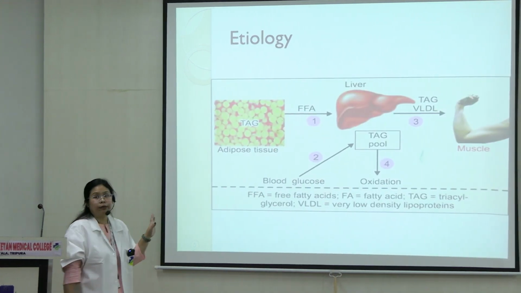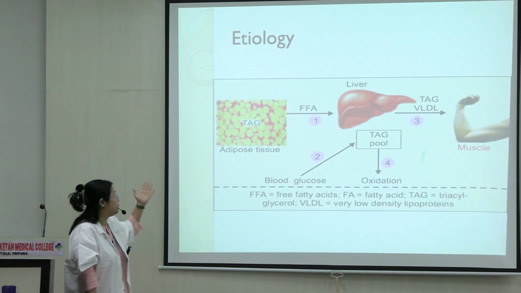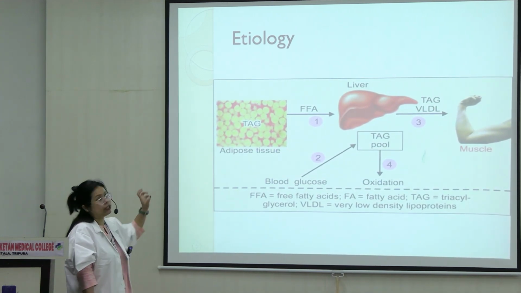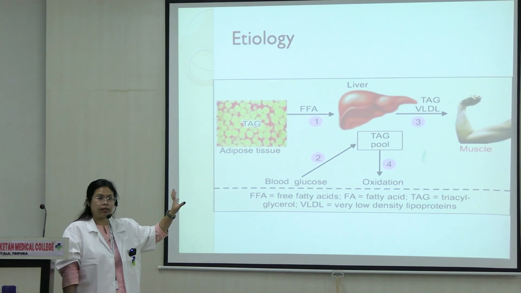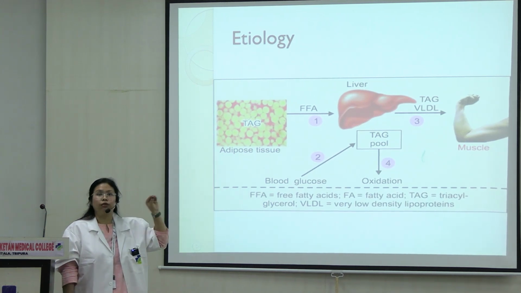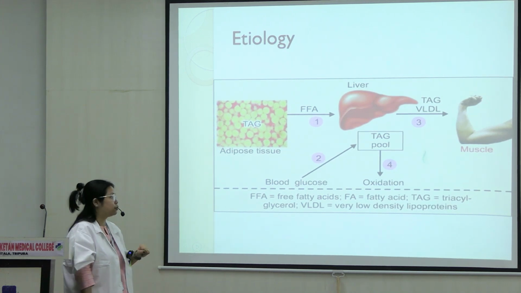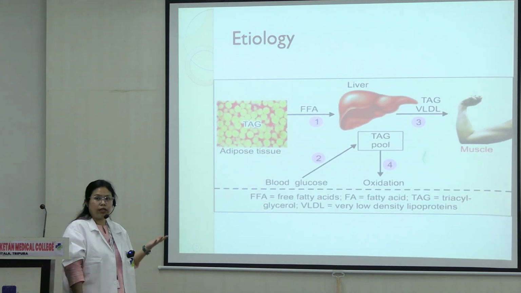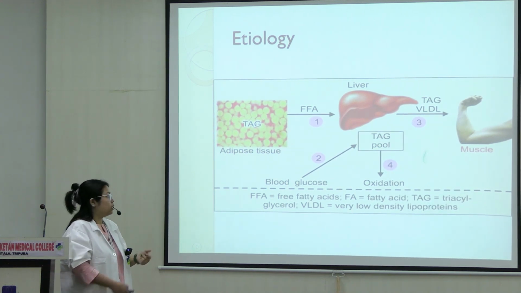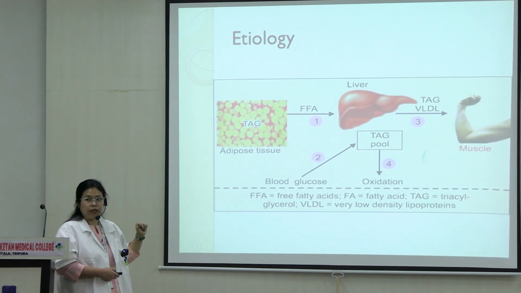So this is what normally happens, right? Free fatty acids come from adipose tissue. The work of adipose tissue is to make free fatty acids. It goes to the liver, right? Our diet, food, glucose from the body, makes triglyceride. That also goes into the liver. What happens from the liver? It goes to the periphery. Who does this work? VLDL. You must have read in lipoproteins. The work of the VLDL is to take the fats from the liver to the peripheral tissue for energy purposes, right? Whenever this system gets disrupted, that's when we get fatty liver.